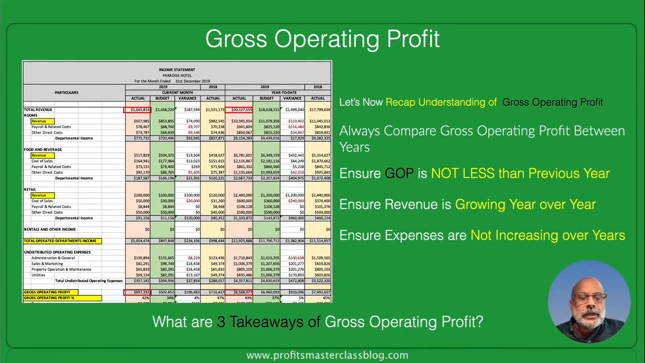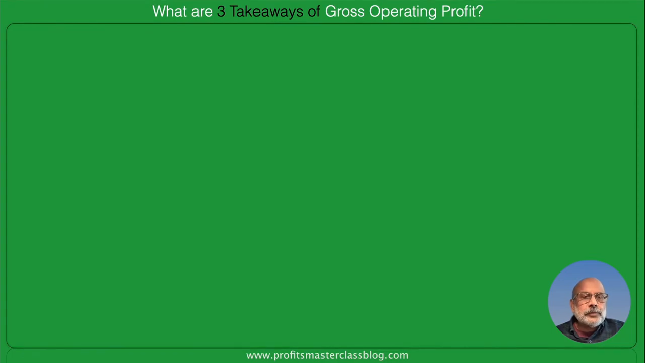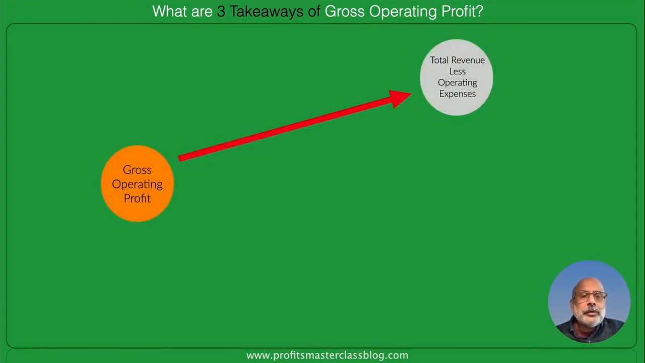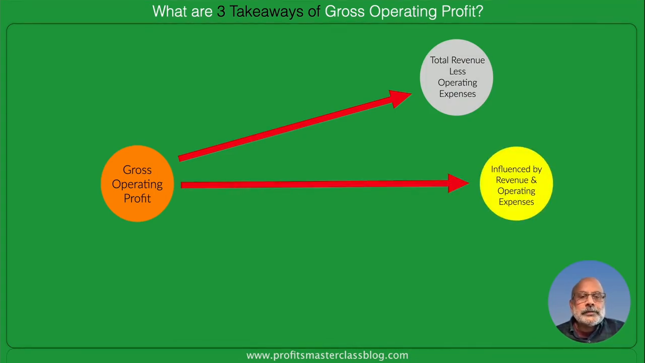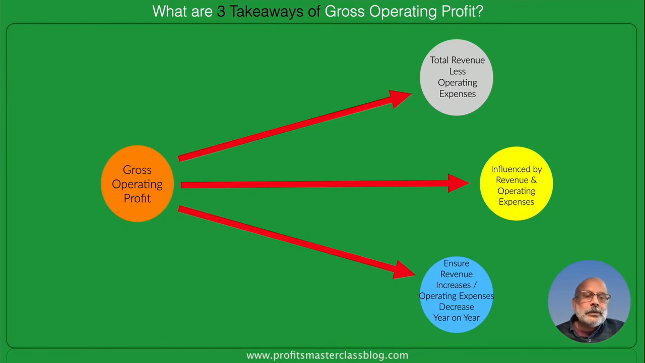So what are the three takeaways for gross operating profit from this video? Well, number one is that gross operating profit is arrived at by total revenue less all operating expenses. So you could say that gross operating profit is getting influenced by both revenue and operating expenses. So the focus should be on both. And then finally, what's the best way to earn the highest gross operating profit? Well, ensuring that your revenue is on a growth phase and your operating expenses are managed well, as in decreasing year on year. Now, you have learned how the gross operating profit can be earned in this video.